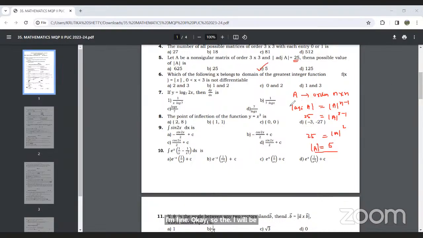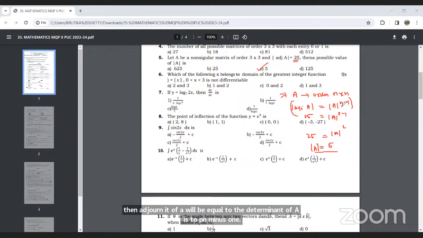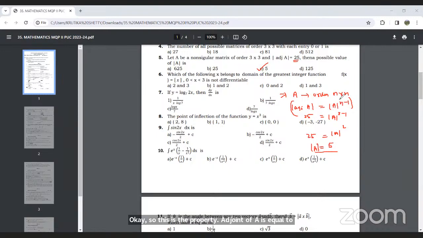Here we are using the property: if A is a square matrix and its order is n cross n, then determinant of adjoint of A will be equal to determinant of A raised to n minus 1. So by replacing n with 3, we will get the correct answer. So determinant of A will be equal to 5.